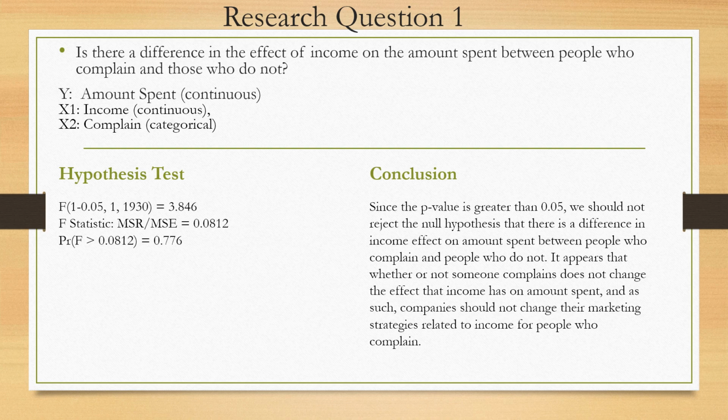So because this p-value is much greater than 0.05, we should not reject the null hypothesis and conclude that complaining has no effect on income. As such, companies shouldn't change their marketing strategies depending on income based on whether somebody complains or not.